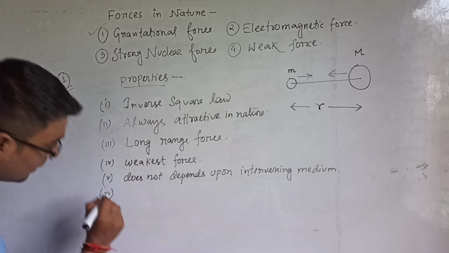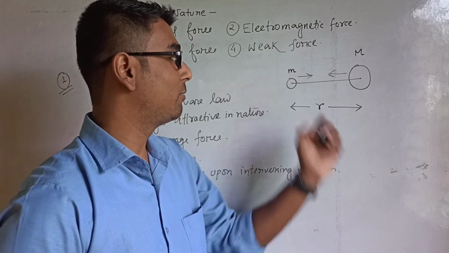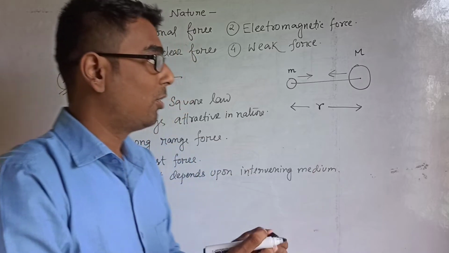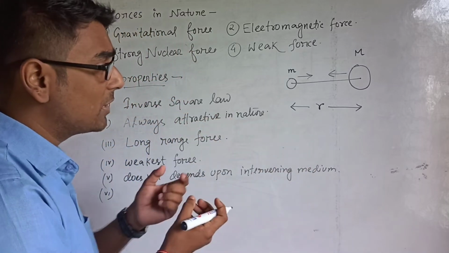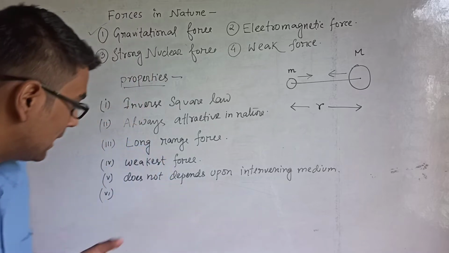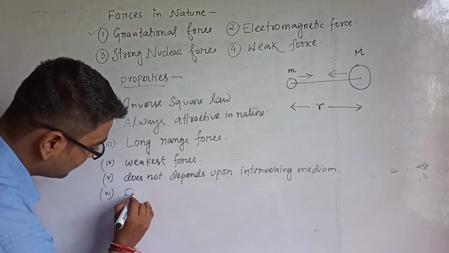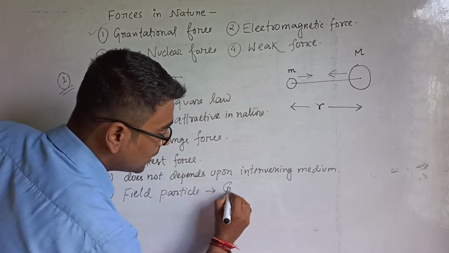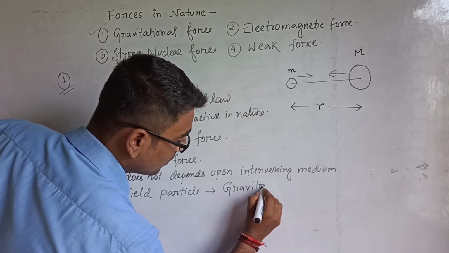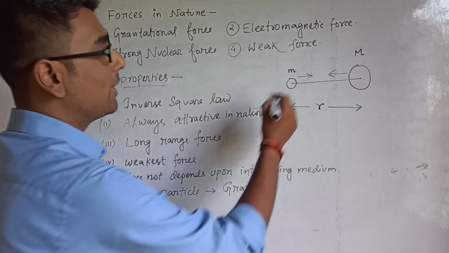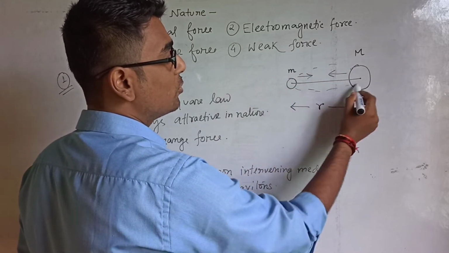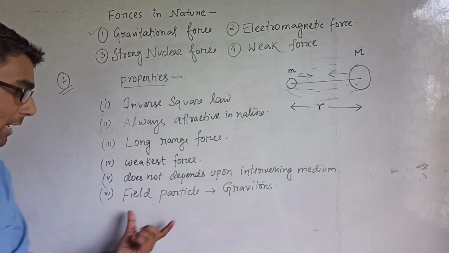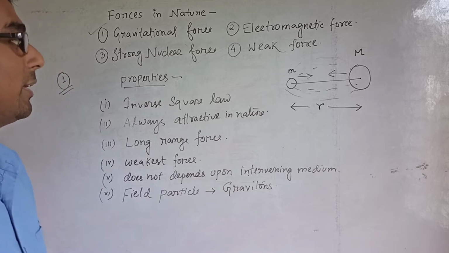Sixth, if there exists a gravitational force, that means there is something in the space which interacts between them. That means there must be a field particle, and the field particle here is named the graviton. That means graviton particles are exchanged between these two bodies. We can also call them exchange particles or mediator particles.